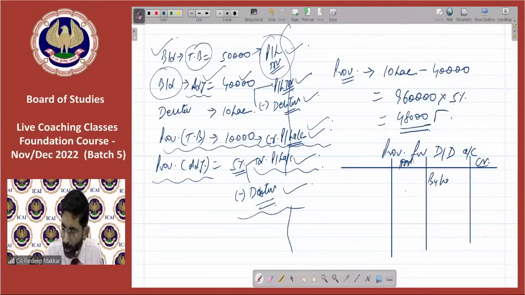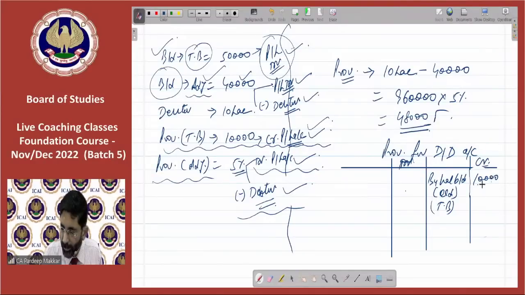By balance brought down, this is old provision given in trial balance. Enter it here. That is 40,000. This is